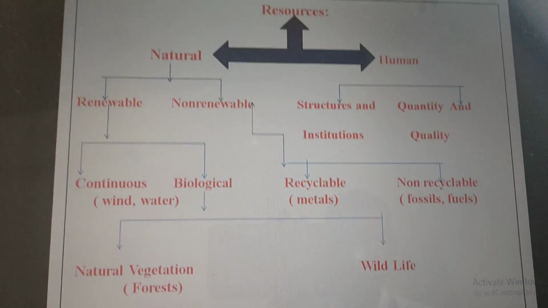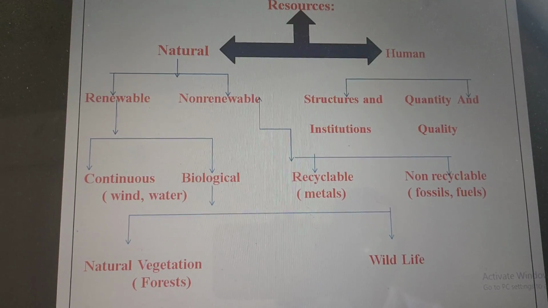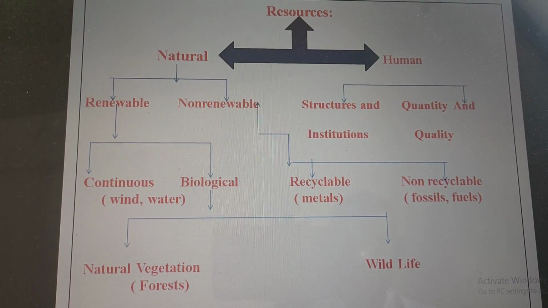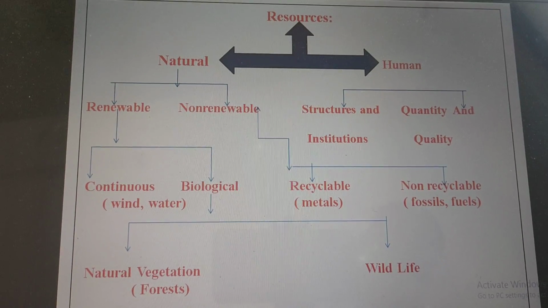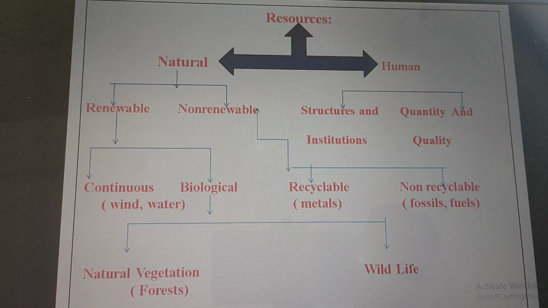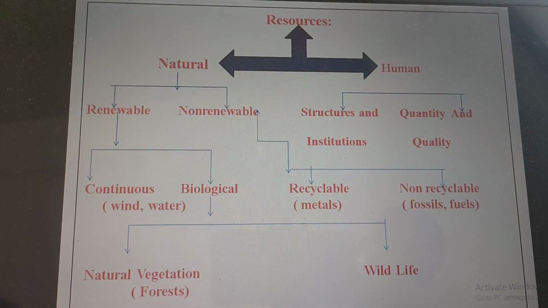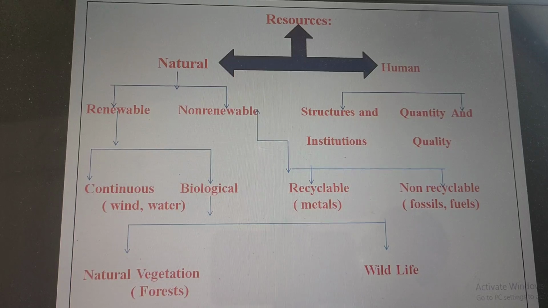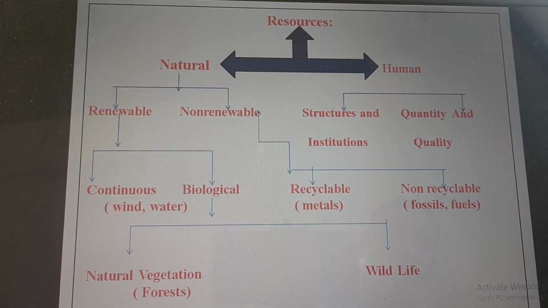In natural resources, there are two types, that is renewable resources and non-renewable resources. Whereas in human resources, there are structures and institutions and quantity and quality. Here, in renewable resources, there are two subtypes, that is continuous and biological.